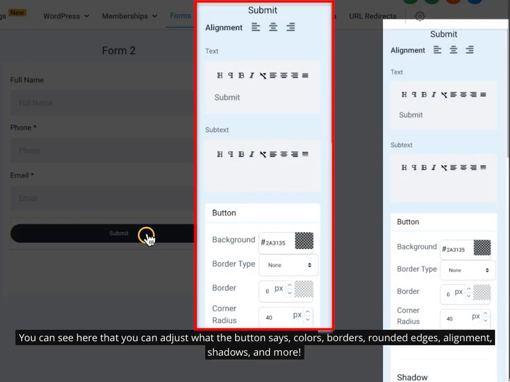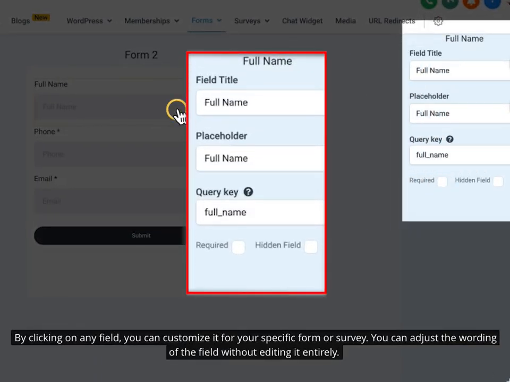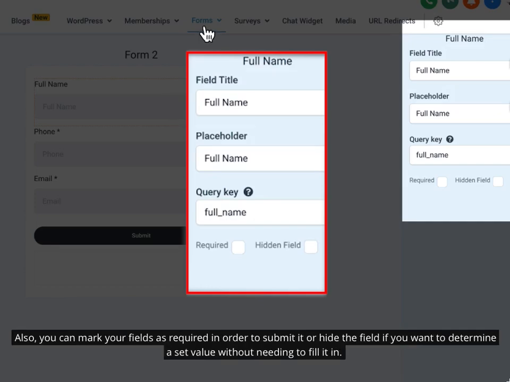You can see here that you can adjust what the button says, colors, borders, rounded edges, alignment, shadows, etc. By clicking on any field, you can customize it for your specific form or survey, meaning you can even adjust the wording of the field without having to edit it entirely for your account. Also, you can mark your fields as required in order for the contact to submit it, or hide the field if you want to determine a set value without the contact needing to see it or even fill it in.